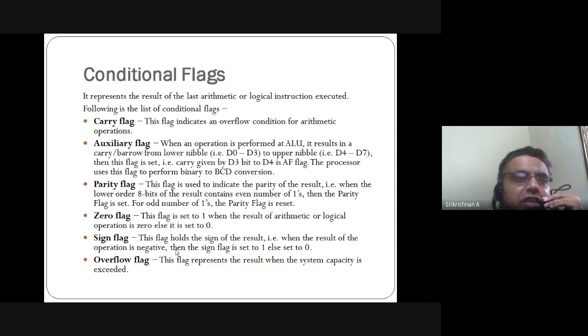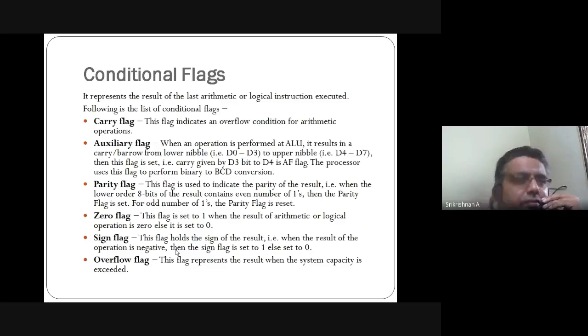Now count the number of ones in 1111 1111. The count of ones is also 8, and 8 is an even number. So the parity flag is set. If the condition is even, the parity flag is equal to 1.